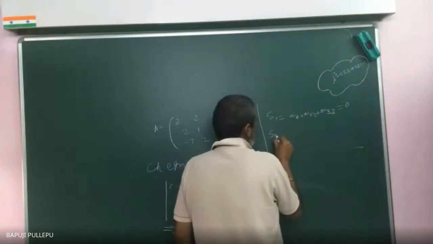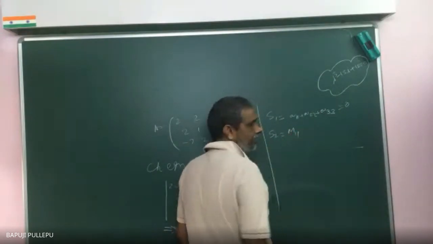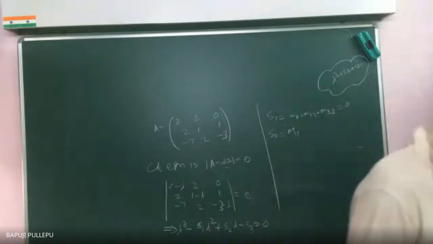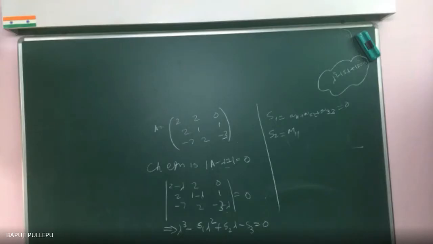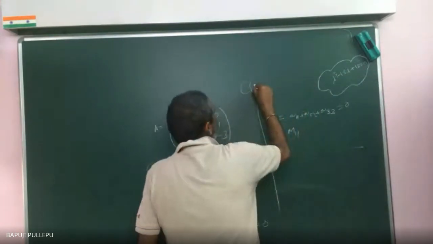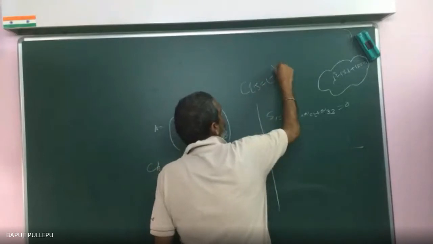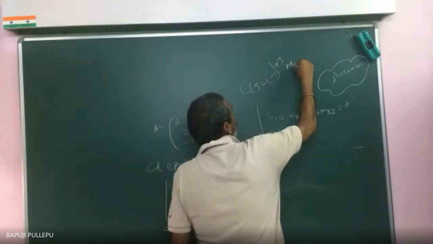Who is S2? The minors of the diagonal elements. What is the difference between minor and cofactor? Minors are all positive and cofactors are negative because of minus 1 raised to the power of position. Wait, wait. See, cofactors, how will you define? Cij is equal to minus 1 power i plus j into Mij. Am I correct?